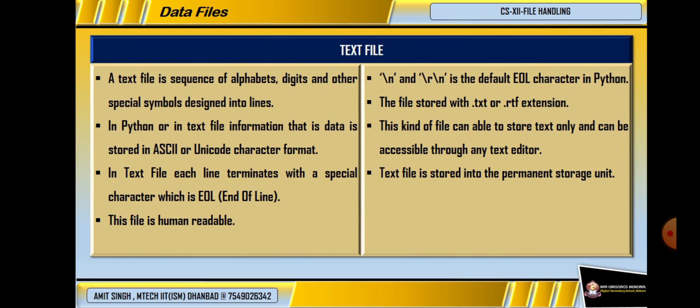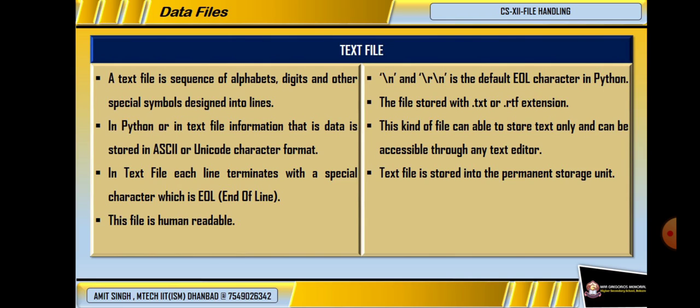The termination of each line is marked by end of line. Like when we press enter, the cursor will jump down to the next line. This text file is readable by humans. The extensions for text files are .txt and .rtf.